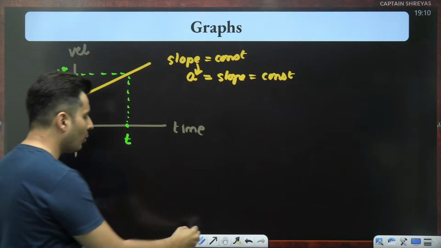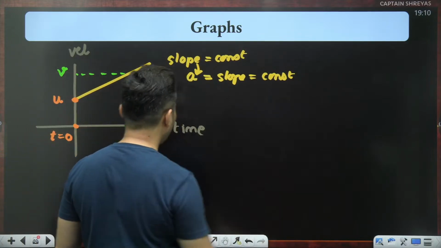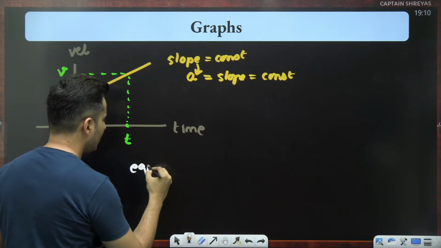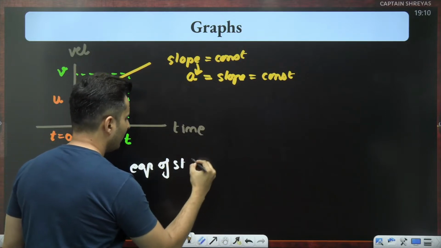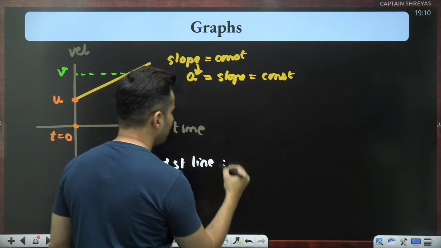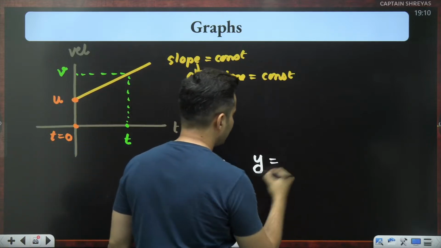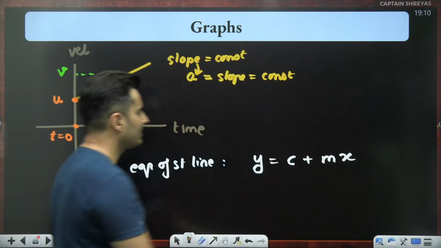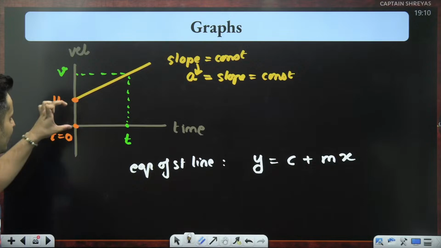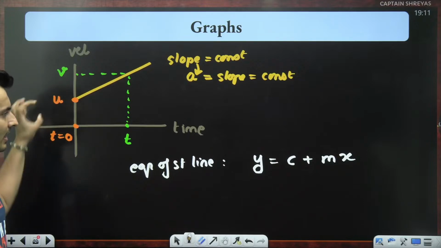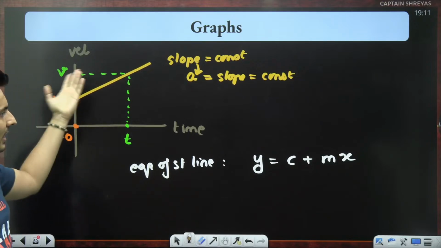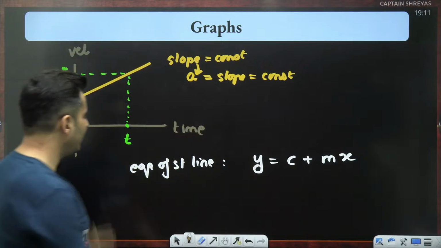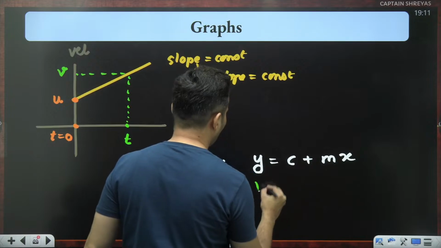Any equation of a straight line always looks like this: y is equal to c plus mx. c is the distance where it intersects the y-axis, m is the slope, y is the coordinate, x is the other coordinate. Here, the y-axis coordinate is none other than the velocity itself.